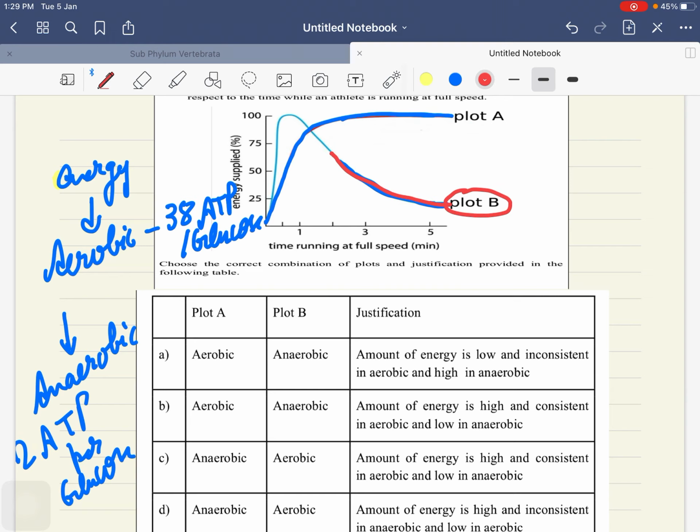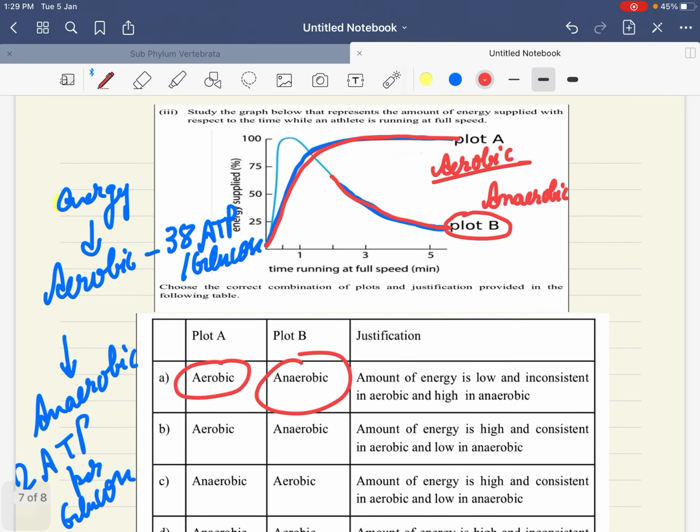According to the speed, it is giving very less energy, so it is anaerobic. And plot A is aerobic. So the first thing we have sorted out is that A is aerobic, B is anaerobic. Now let's move toward the justification.